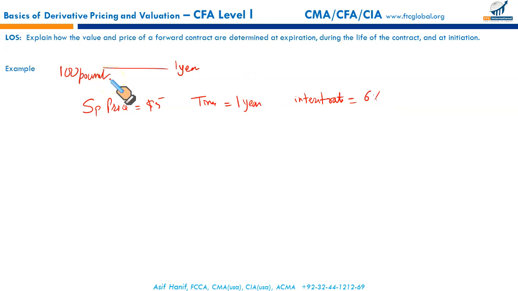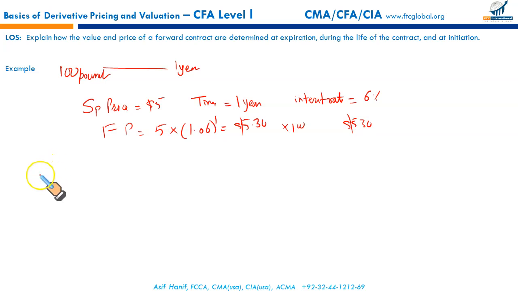Now let us first calculate the forward price at this point in time, at initiation. Value is 0 as we have agreed. So how do we calculate the forward price? Forward price is equal to the current spot compounded, raised to the power 1. So it's going to be $5.30. So the bakery agrees to buy 100 pounds of flour for a total of $530. So the value of the forward contract here is 0 as we agreed. Now let us see scenario 1. 9 months after the contract is entered, the spot price ST is now 4.9.